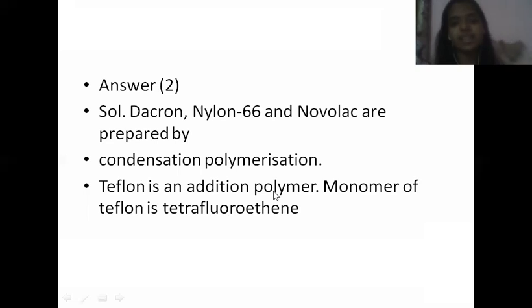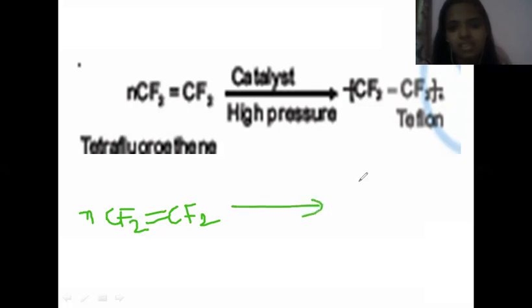Now, Teflon is an addition polymer. The monomer of Teflon is tetrafluoroethene. Ethene means CH2 double bond CH2. Tetrafluoroethene means instead of H2 we have F2. I hope this is clear. This is tetrafluoroethene, CF2 double bond CF2. What is tetrafluoro? 4 fluorine, right? In the presence of a catalyst and high pressure, you will get the polymer.